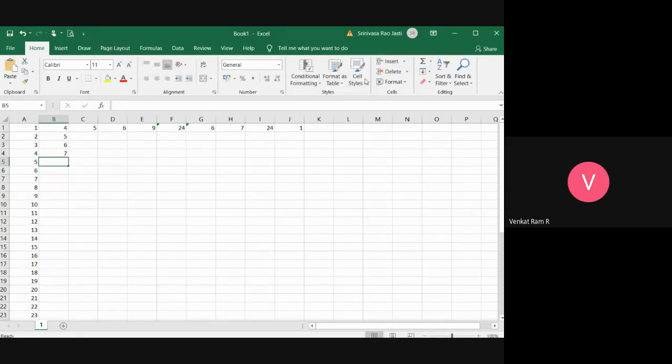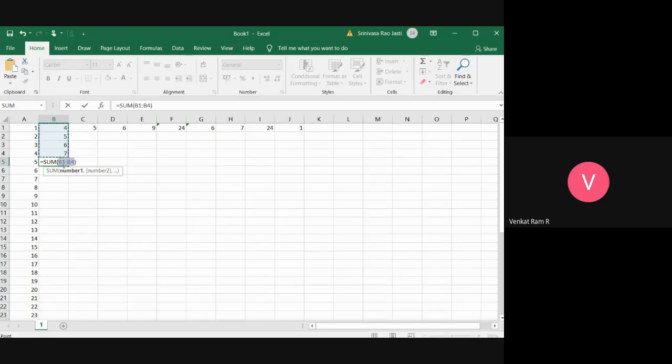So here I'm using this max sum. Okay, see here, B1 to B4. Here what is happening, the column name is not changing, whereas the row numbers are changing. So that is called column range. Okay, if the column name is same and numbers are differing, then that is called column range.